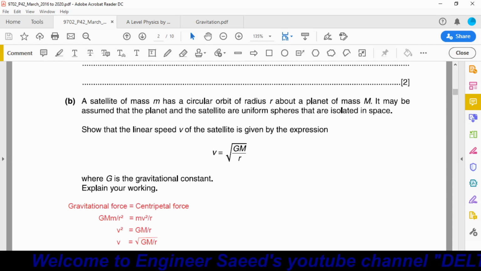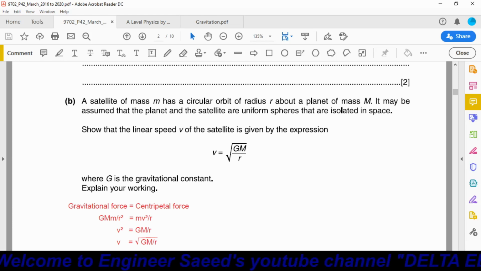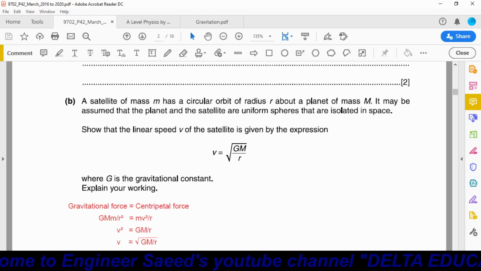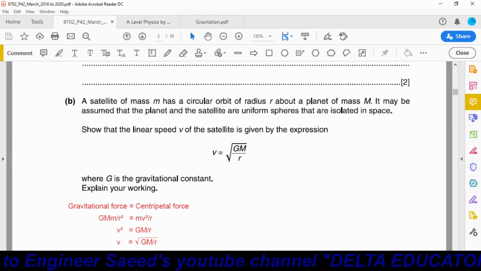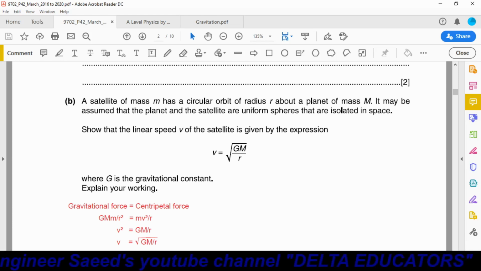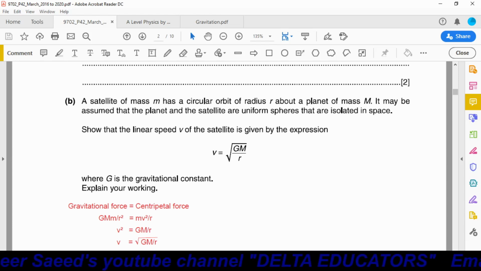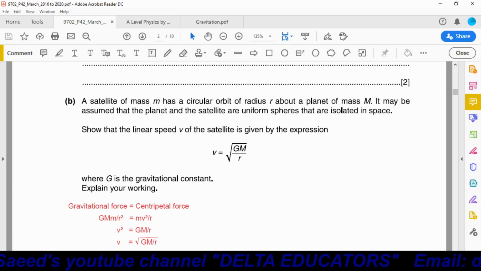Part B. A satellite of mass m has a circular orbit of radius r about a planet of mass capital M. It may be assumed that the planet and the satellite are uniform spheres that are isolated in space. Show that the linear speed v of the satellite is given by the expression v is equal to under root capital G capital M over r, where capital G is the gravitational constant. Explain your working.